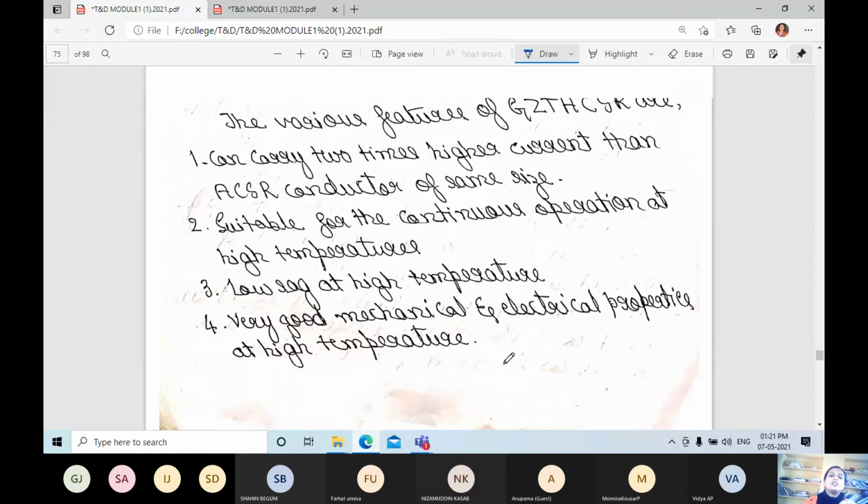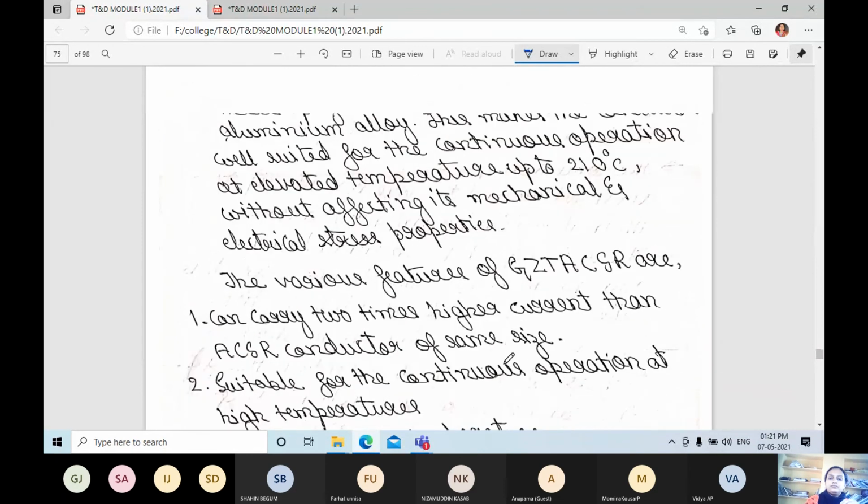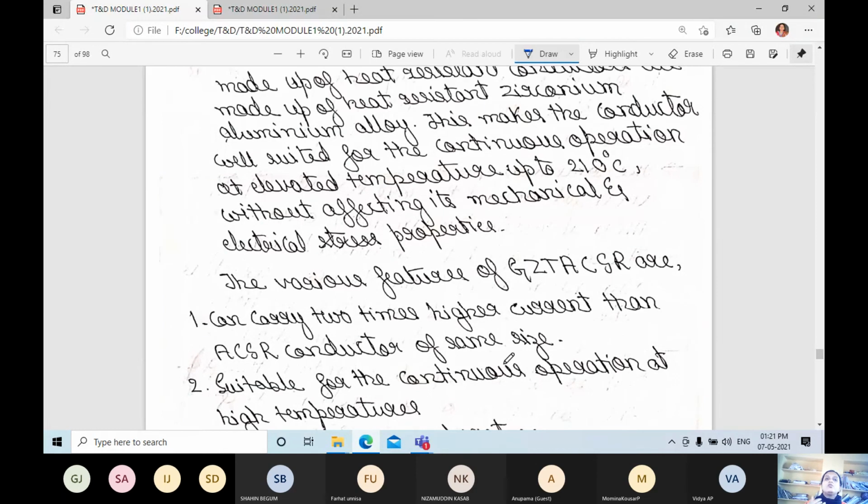This is about the conductors at high temperatures. Aluminum alloy conductors, ACSR conductors, thermal resistant conductors, super thermal resistant conductors, gap type. We have discussed so many types of conductors.